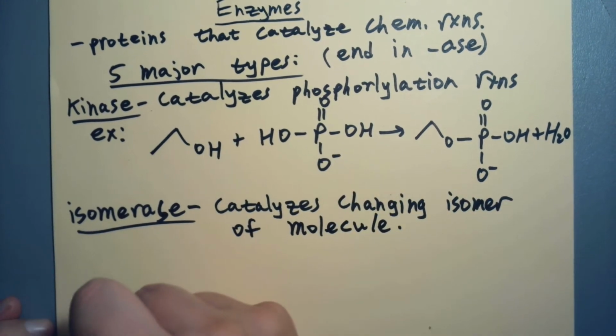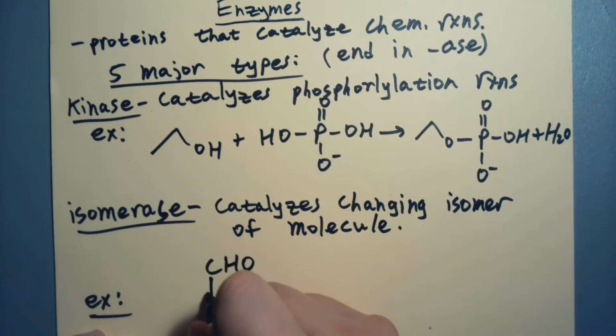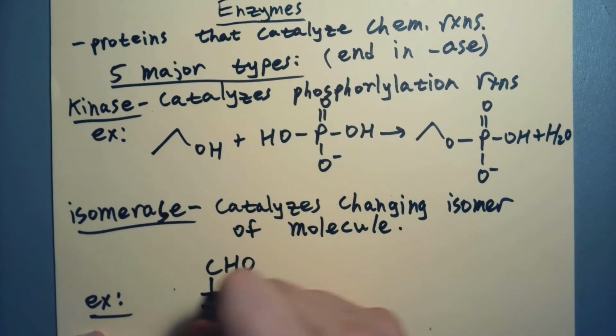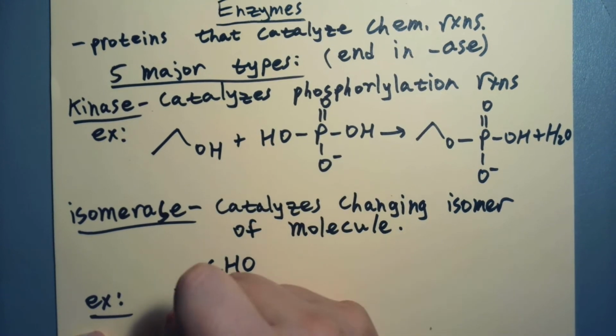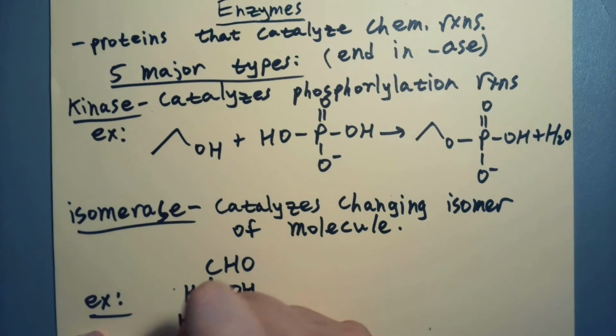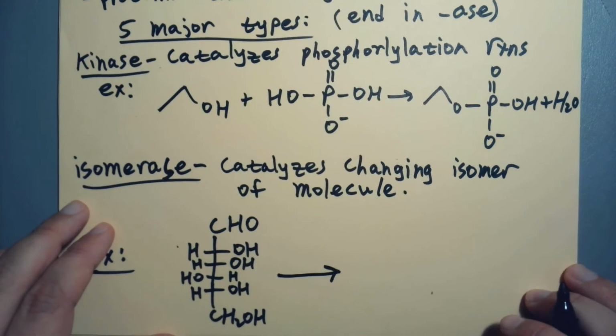So for example, we could have something like a carbohydrate. Maybe you saw this. So there's carbon, carbon, carbon, carbon, CH2OH. I don't know if I did this representation before. I think I wrote the carbons out, but it turns out, surprise, there's an easier way. Then our reaction happens. Our isomerase would catalyze this process.